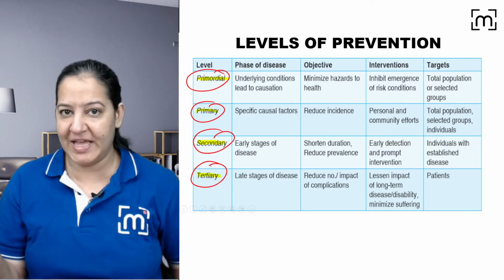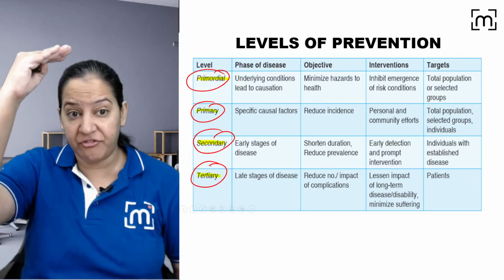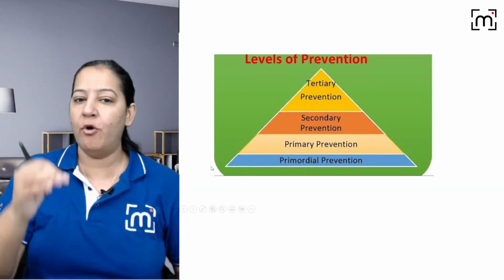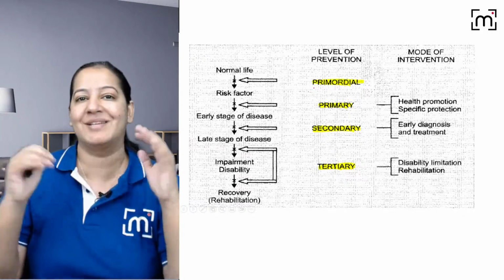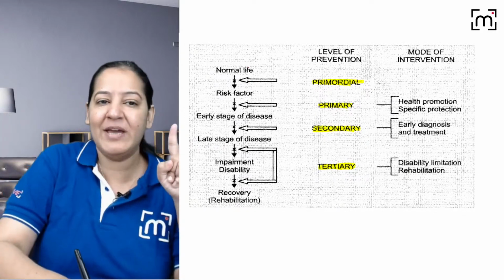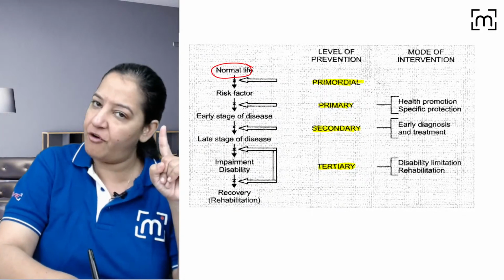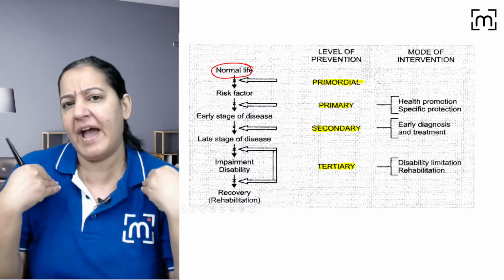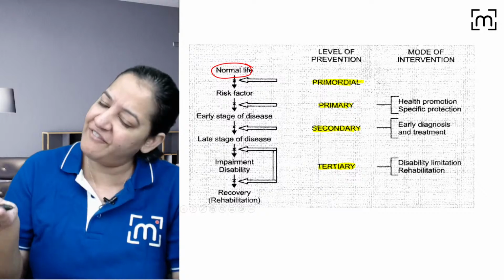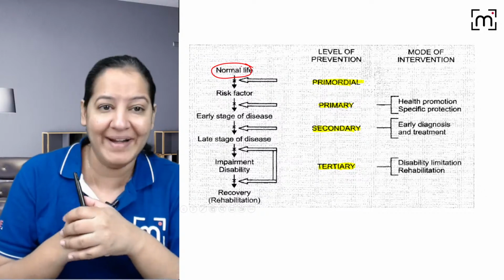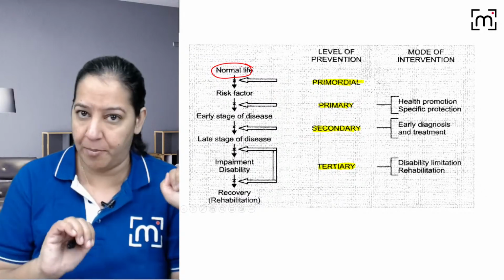What do you mean by that? To understand the meaning of the four levels of prevention, primordial, primary, secondary, tertiary, you have to understand this. We all are living a normal life. Currently, I don't have any disease. I think so. I'm not ill, because even if I have a disease, I'm not aware of it, right? So currently, we all are leading a normal life.